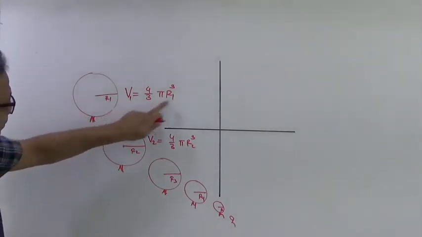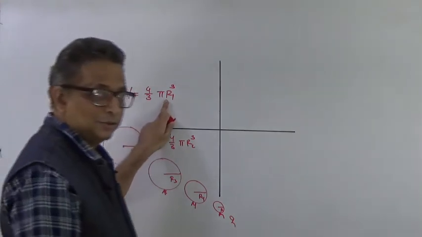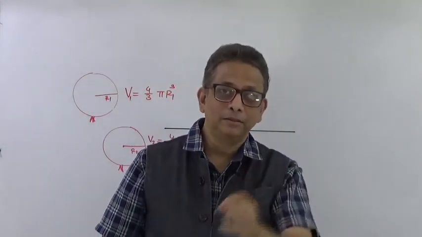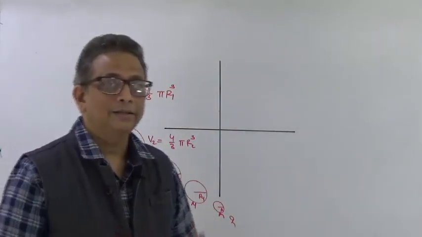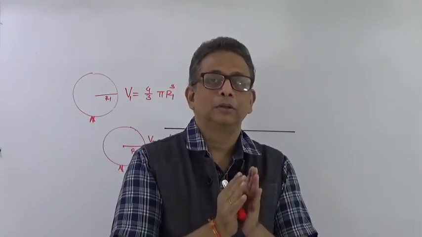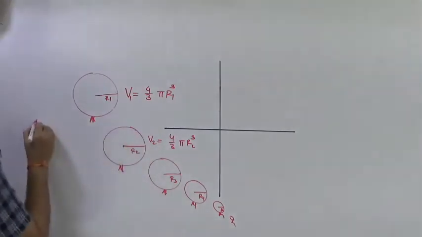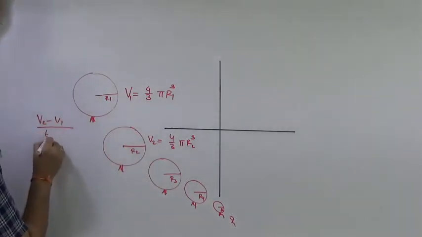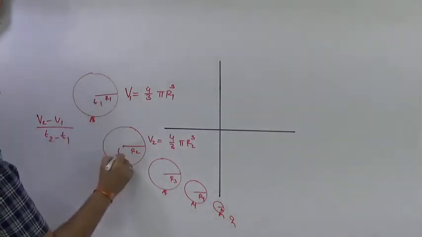So I know there is some relation between the volume and the radius of that particular balloon, and the volume which is being removed out to the outside atmosphere is a change of volume upon a certain time duration. That means from V1 to V2, that is V2 minus V1, is taking time T2 minus T1. So here it was time T1 and this was time T2.